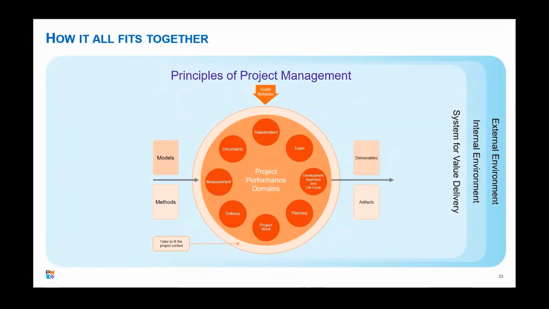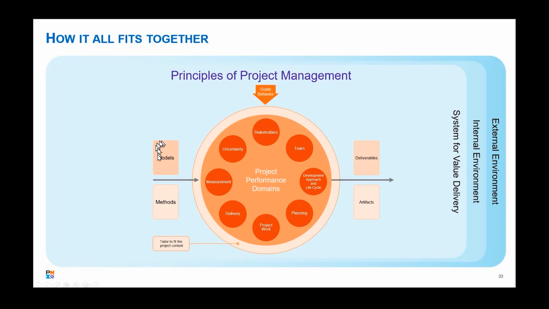So if we start to look at how this all fits together, we have the principles, which are guiding the behavior, and those are the things that are actually explained in the standard part of the guide now, the 7th edition. Those principles are guiding that behavior for all of these different performance domains. And those performance domains just look at different aspects that may be considered when you're working on the project.